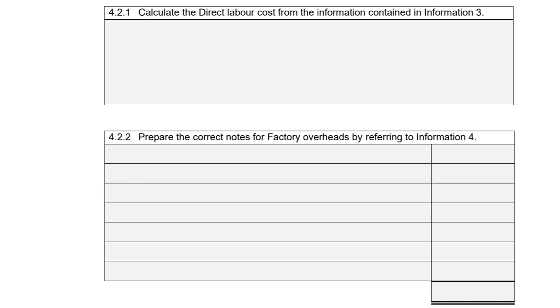4.2.1, calculate the direct labor cost from the information obtained in information 3. So there are 6 employees in the production section of the factory. During the year, every one of them worked 1,850 hours normal time at 75 Rand per hour, and 2 employees worked 240 hours overtime at 80% more. So the overtime rate will then be 75 Rand times 1.8, which is 135 Rand an hour.